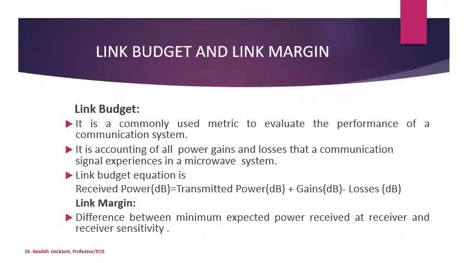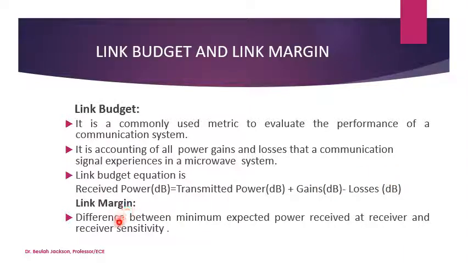Link budget is a commonly used metric to evaluate the performance of a communication system. So in order to calculate the link budget, one must account for all gains and losses from the transmitter to the receiver over the air interface. So the link budget equation is written as received power is equal to transmitted power plus gain minus losses.